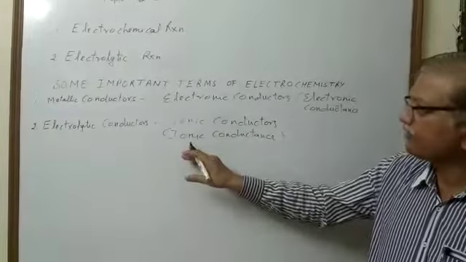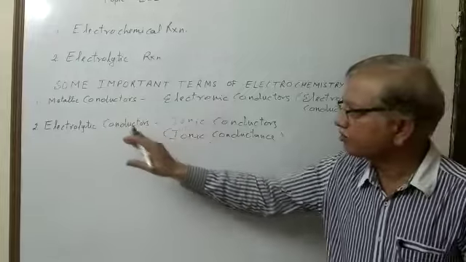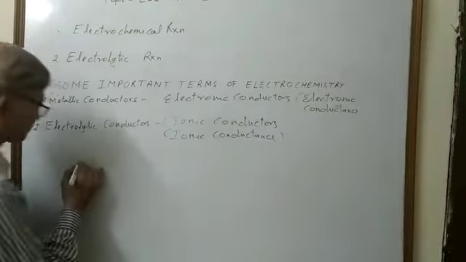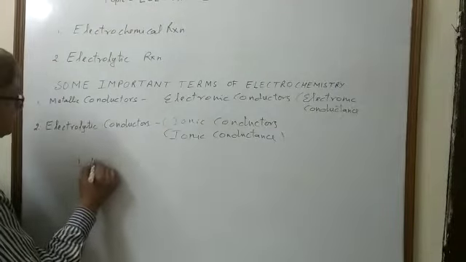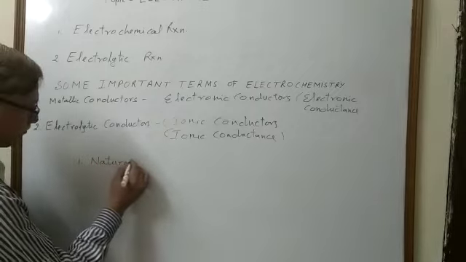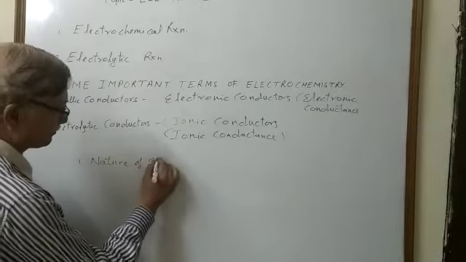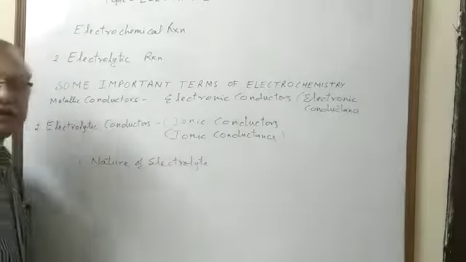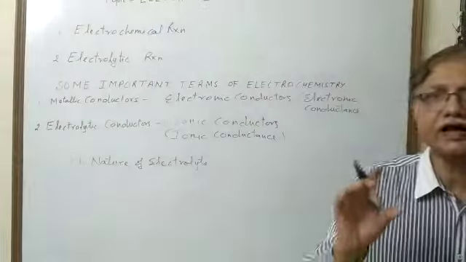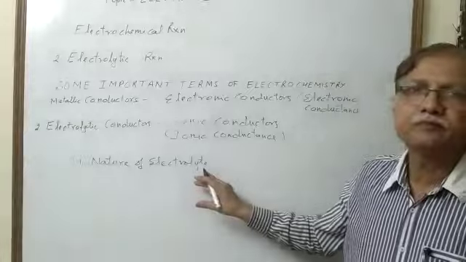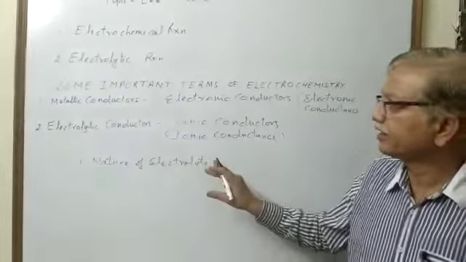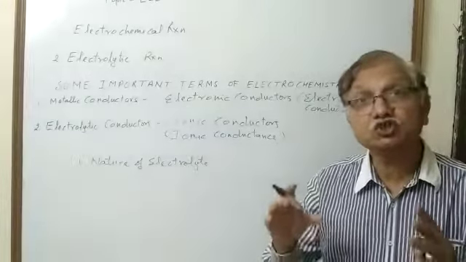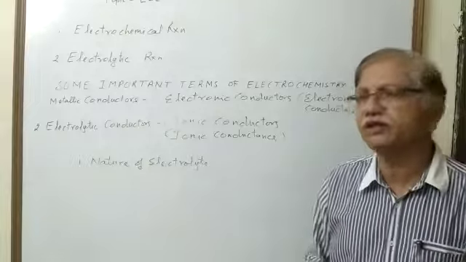Now the factors which affect the ionic conductance or electrolytic conductance, there are 5 factors. Number 1, nature of electrolyte. Nature of electrolyte means if an electrolyte is ionic in nature, it will be a better electrolytic conductor, because when an electrolyte dissociates into ions, if it is a strong electrolyte, it will dissociate almost completely, so it will be a good